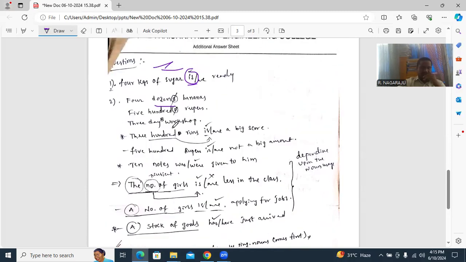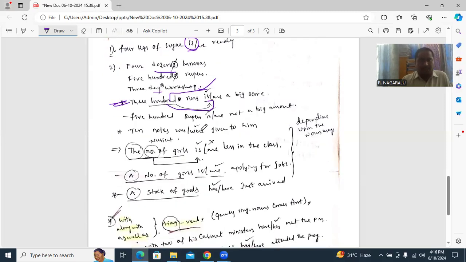Okay, ma'am, a 3 days workshop we have. Generally we see it that way, but not like that. It is a 3-day workshop, because the number itself takes the next one. Next, 300 as per the number. You see, 300 runs is a big score. Even though runs ends in s, what is reflected here is only 300, the number.